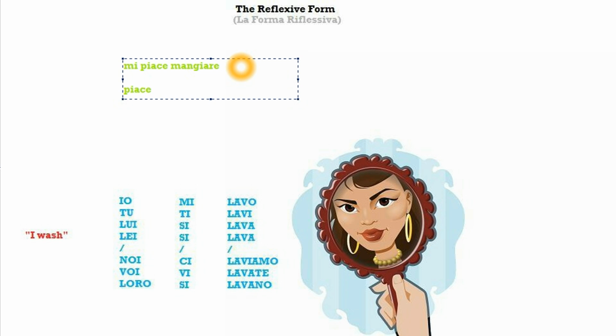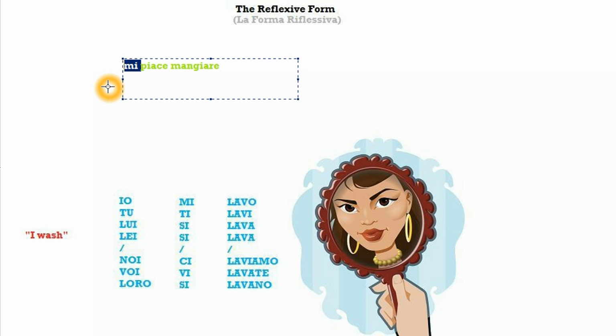It seems nice. But where is the subject? The subject is here. Mangiare, to eat, or eating. So eating seems nice. Eating is carrying out the action of seeming nice to somebody, to me.